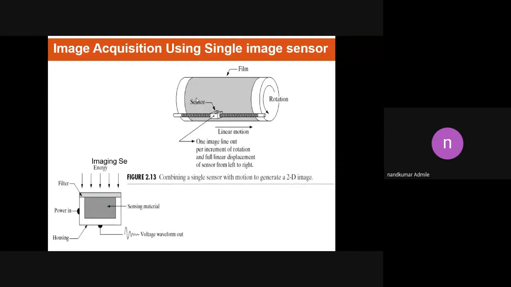The sensor mounted on a rod provides the displacement in a horizontal direction, and the cylindrical drum, continuously rotating, provides the displacement in a vertical direction. So we get the displacement in the x direction and in the y direction, and then we can generate a two-dimensional image. Okay, everyone clear?